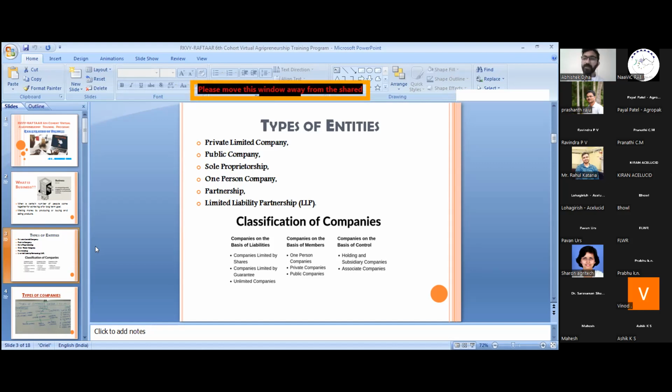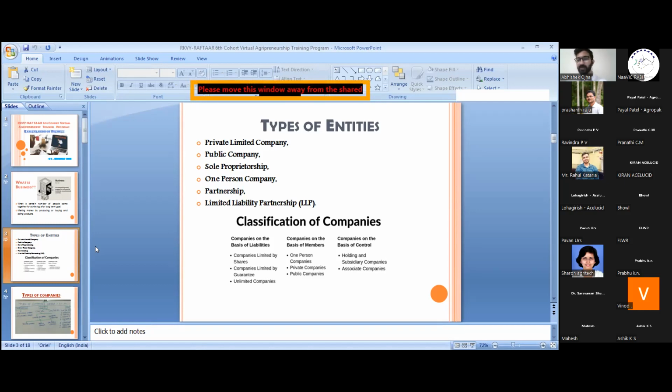The private limited company is specified in Section 2 of the Indian Companies Act 2013, and it specifies that private limited companies are those companies which are not public limited companies. So it's a very difficult definition as per my understanding, because the domain of public company is very huge and the domain of private limited company is also very huge.